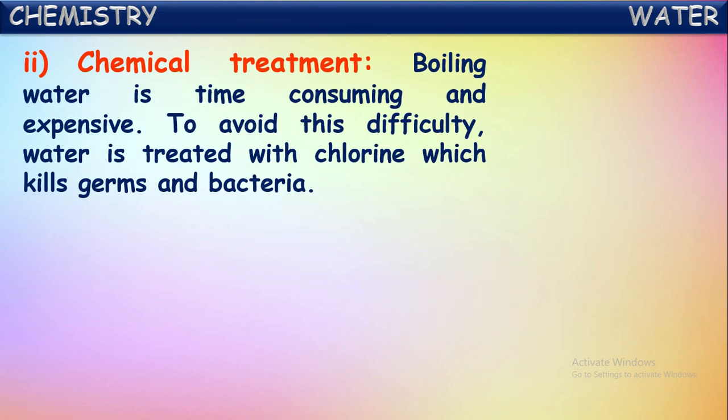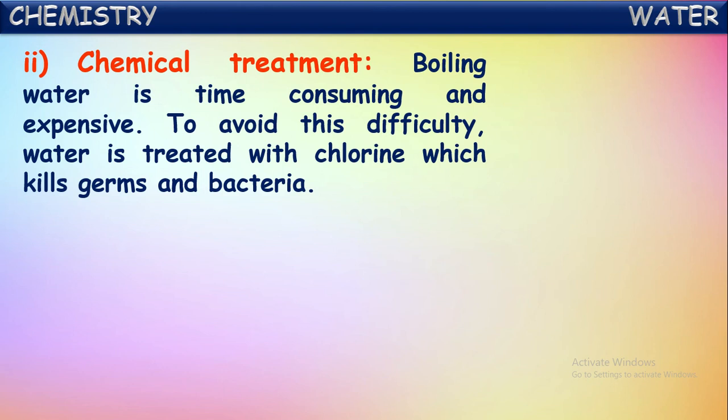But boiling is a time-taking and expensive method because there we have to heat it strongly for around 10 to 15 minutes. So it wastes a lot of gas or electricity, and it is time consuming also. That's why there is another technique for making water safe for drinking, that is chemical treatment.